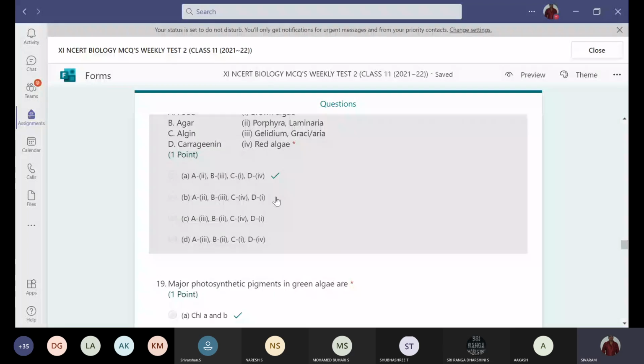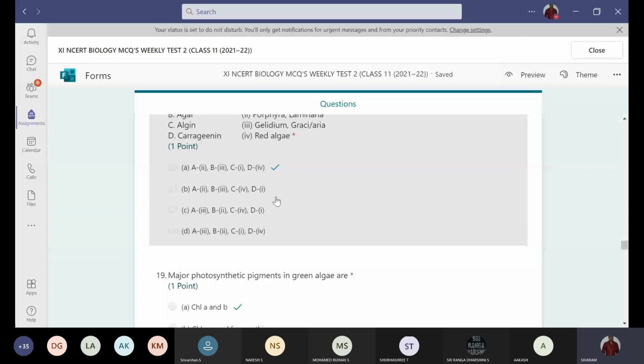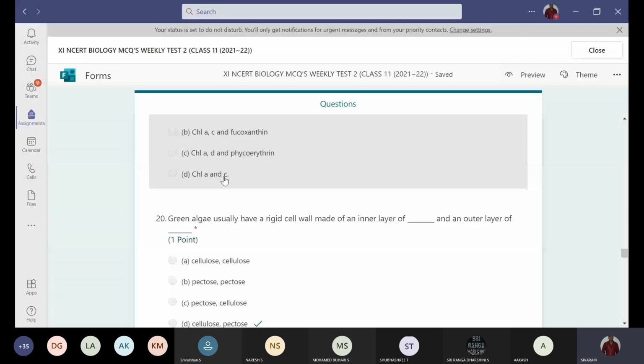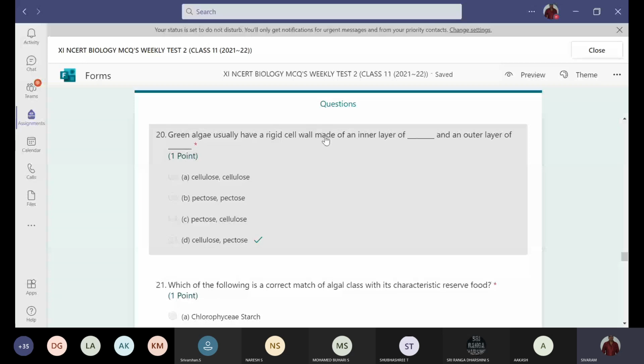And next, the 19th question. Major photosynthetic pigments in green algae are chlorophyll a and chlorophyll b. And next, the 20th question. Green algae usually have a rigid cell wall made of an inner layer of dash and an outer layer of dash. The inner layer is cellulose and the outer layer is pectose. That's what you have to remember. So option D. Here it is clearly asked what is the inner layer and what is the outer layer, and you have to answer accordingly.